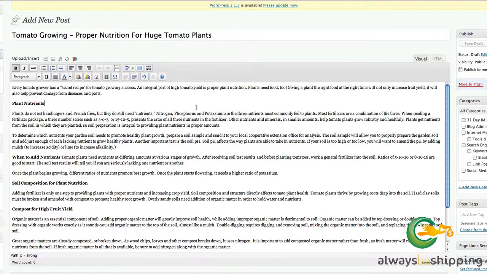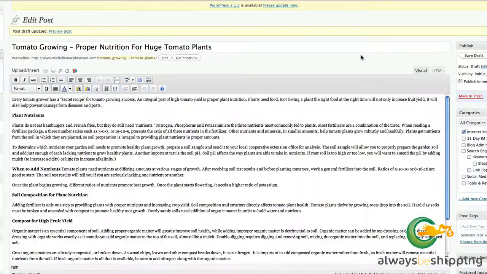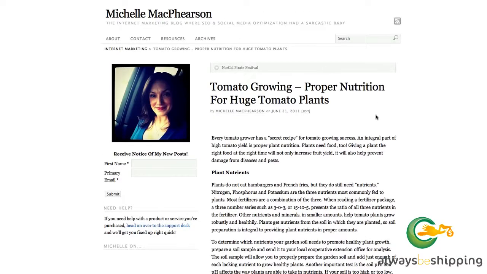Paste. And don't forget, of course, that we do need to add our own introduction or our own thoughts in every piece of borrowed content that we post. So I would go ahead and do that as well, but we've got a separate video on that issue. So you can watch that for some techniques and tips on creating an introduction for a post. But let's save the draft and then preview it and take a peek at what it would look like.